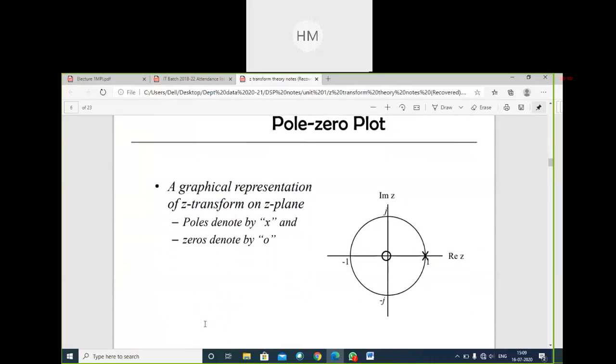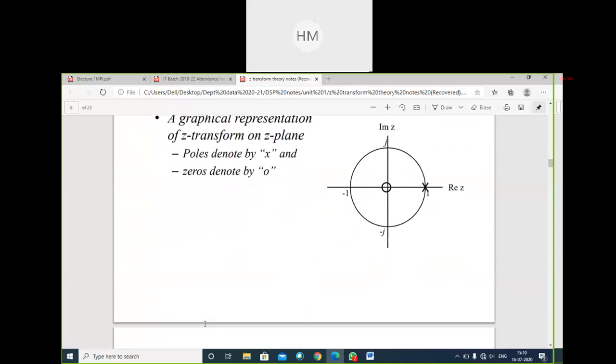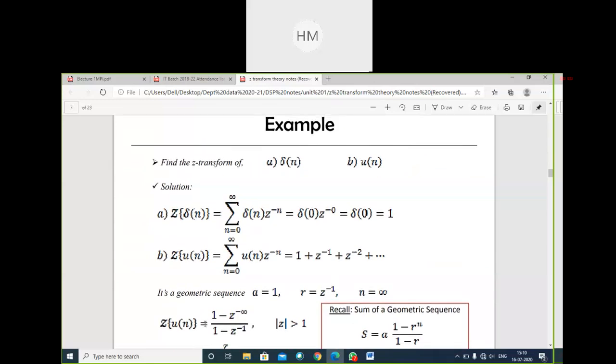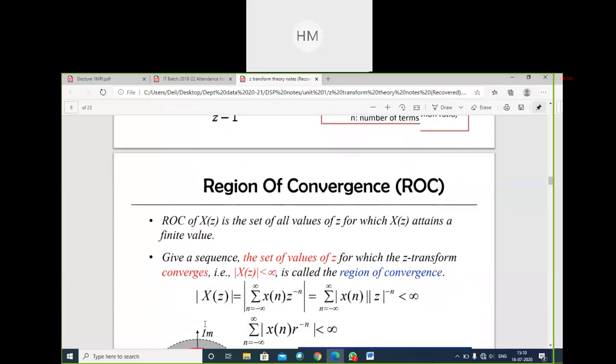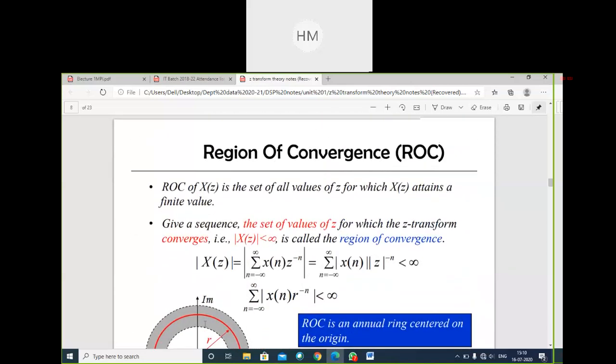Pole zero plot, poles and zeros are plotted within the unit circle of Z plane. We have simplified few examples: basic unit step, unit impulse. Then we started with region of convergence ROC, whose definition we have studied, and how to find ROC we have studied yesterday.